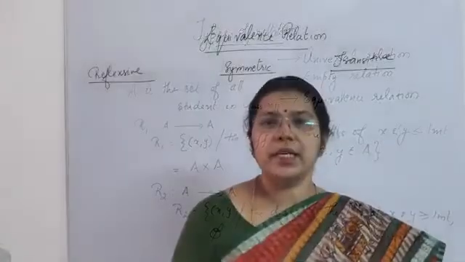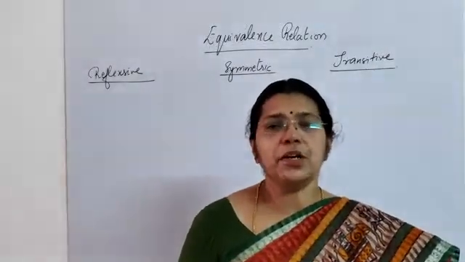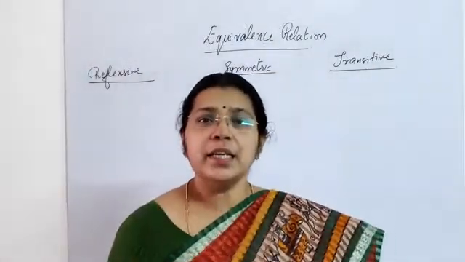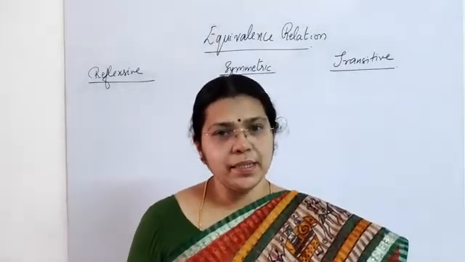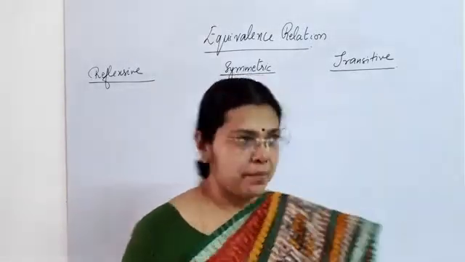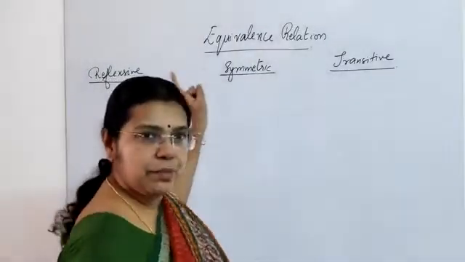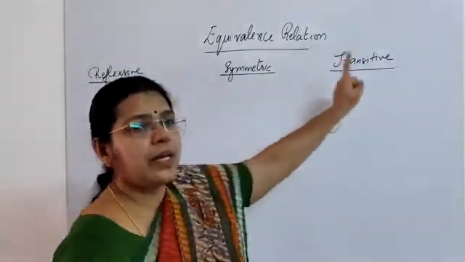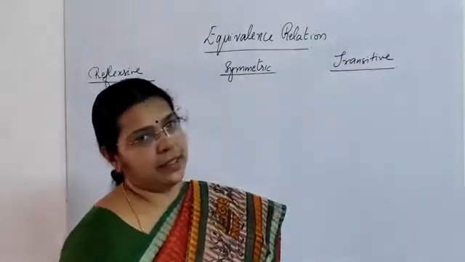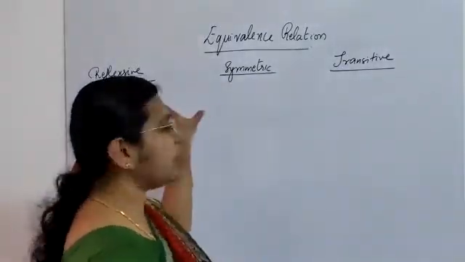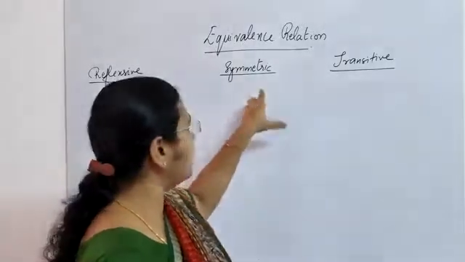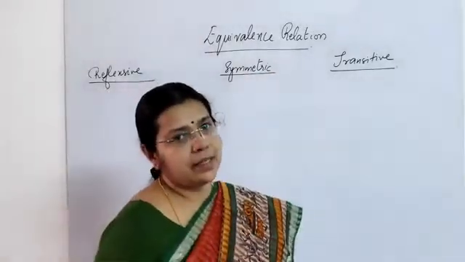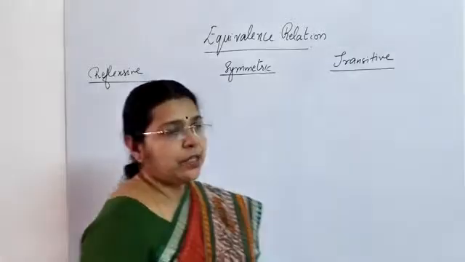Now let's see what is an equivalence relation. In order to prove that a relation is an equivalence relation, it must satisfy three conditions. That is, the relation must be symmetric, the relation must be reflexive, as well as the relation must be transitive. So let's see how we can say that the relation is reflexive, how we can say that it is symmetric, and how we can say that it is transitive, or what is the condition. So for that